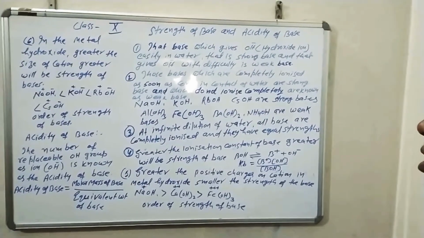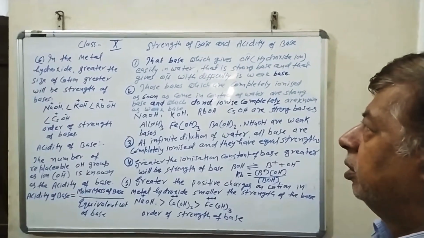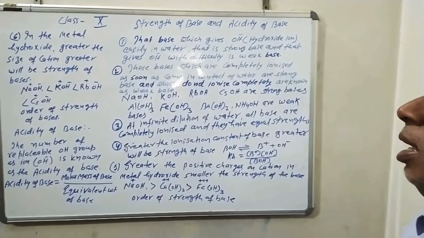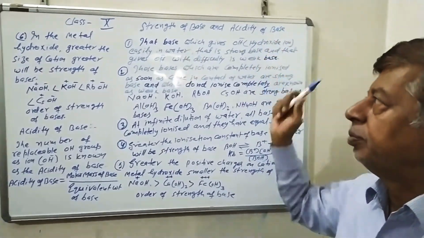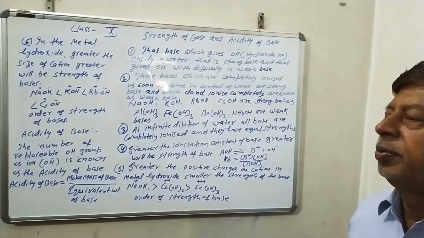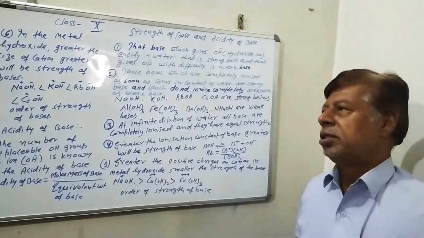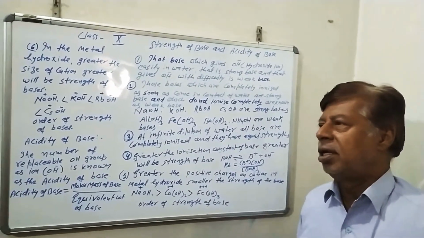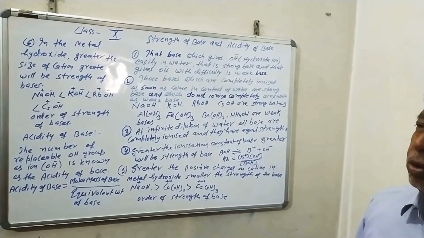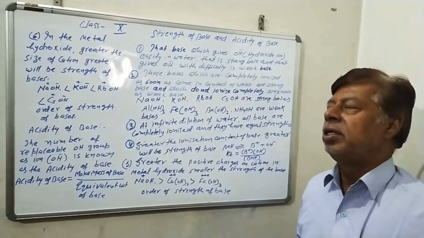I told you about the strength of acid and basicity of acid. Today I am going to teach you the strength of base and acidity of base. The strength of a base depends upon the rate of ionization of the base, and the greater the rate of ionization, meaning furnishing more ions in the solution, the stronger that base will be.